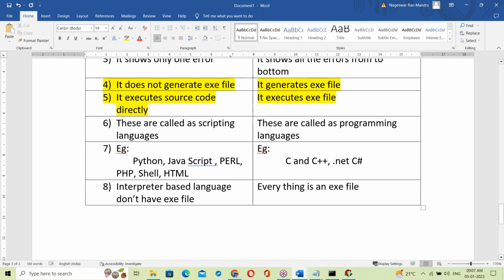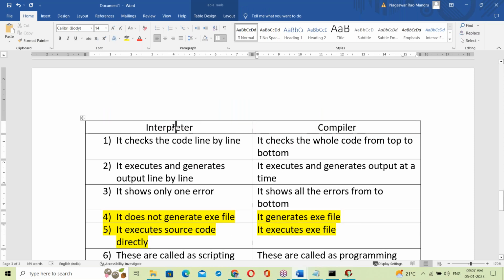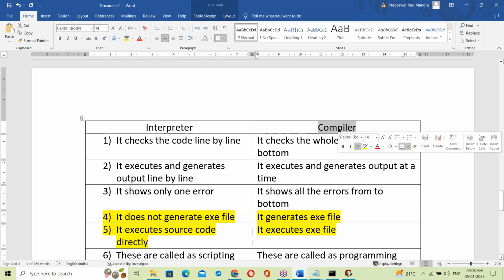Yes, that is a question from you. What is Java? Is it interpreter based or compiler based? Now we should come to a conclusion about Java also.